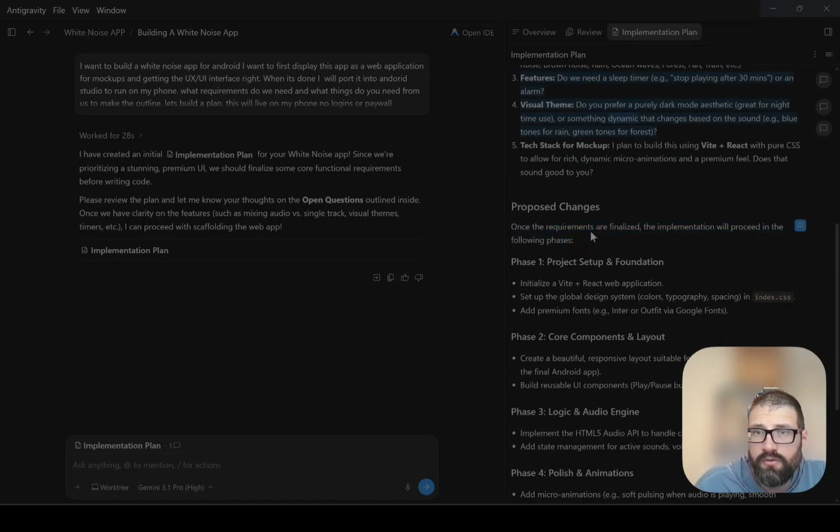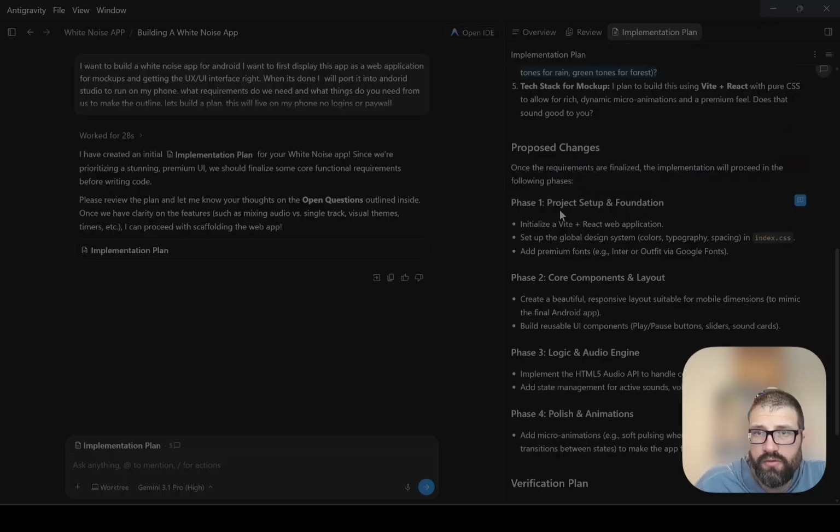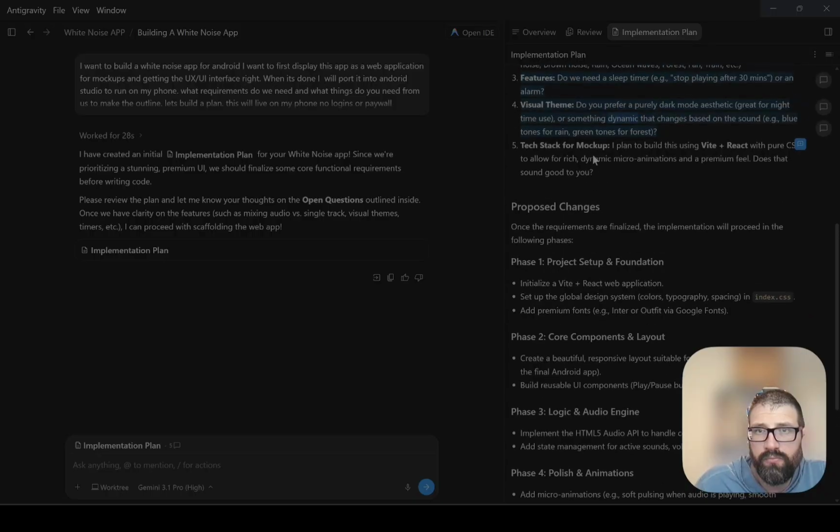Once the comments, or the requirements, are finalized, the implementation will go like this. Make the web app, provide design, index CSS. Confirming, I just want to confirm that this can be pushed over to Android Studio very easily.